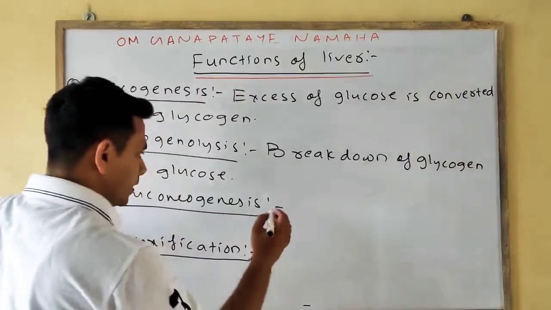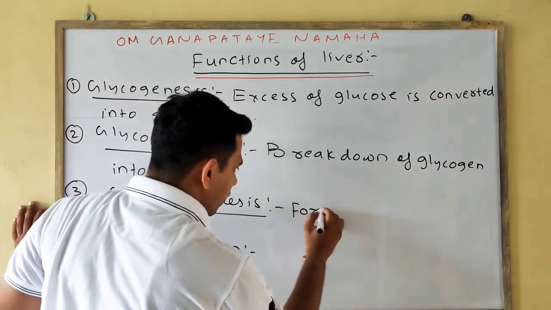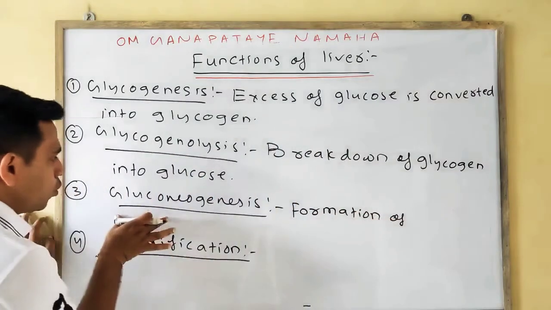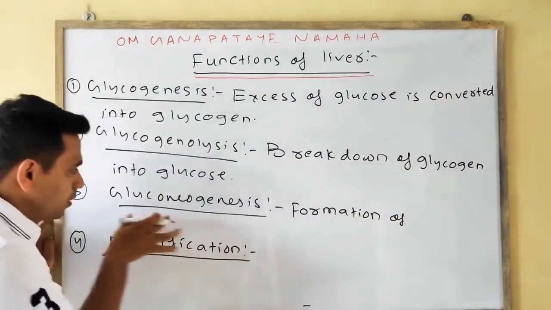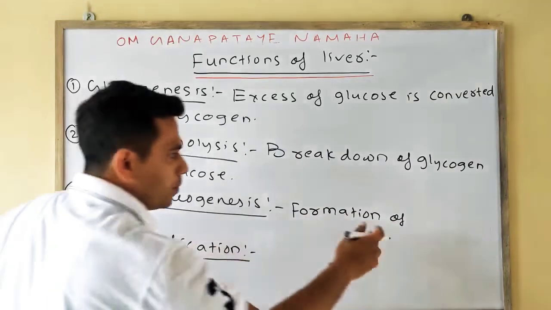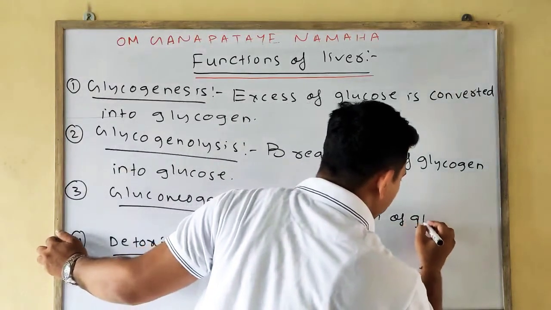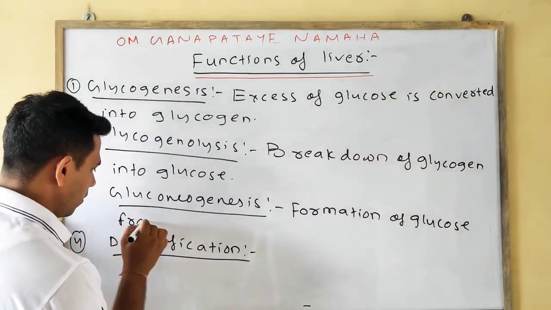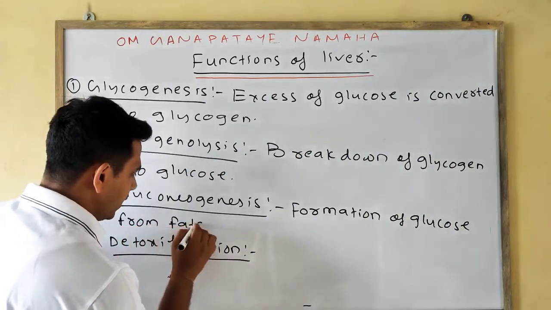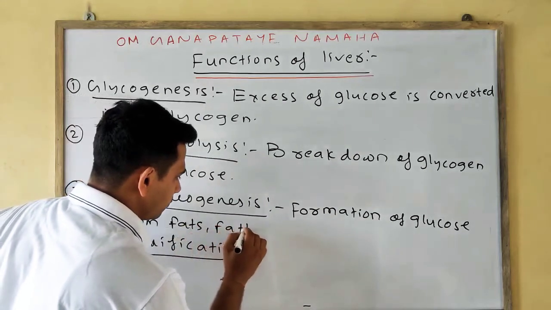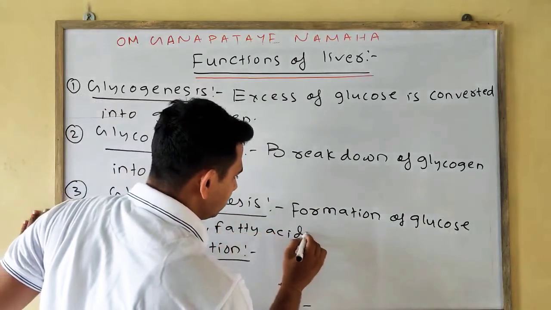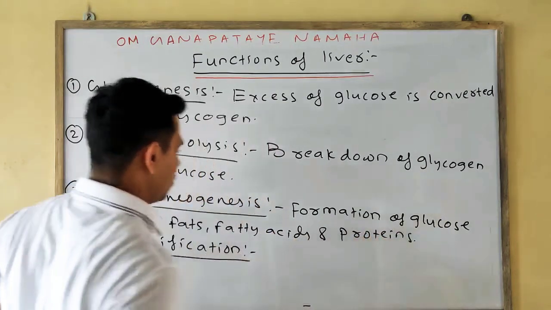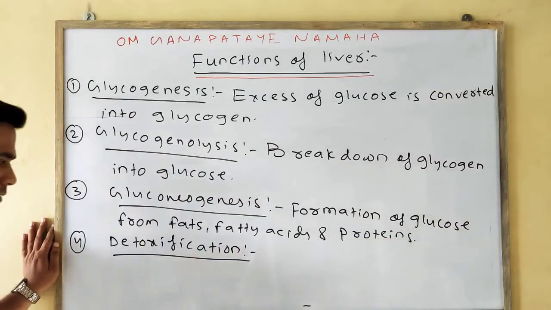Okay, so we can say formation of glucose. Gluco means glucose, genesis means formation. So gluconeogenesis is the formation of glucose from fats, fatty acids and proteins. Okay, so this process is known as gluconeogenesis.